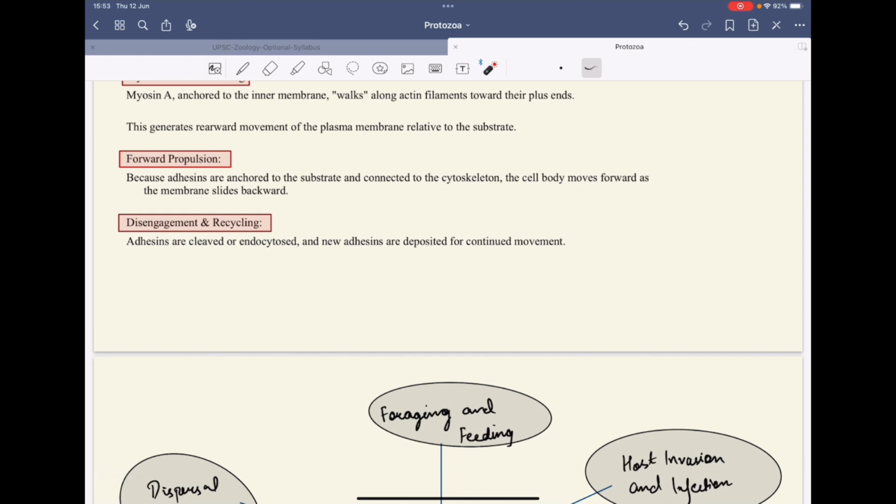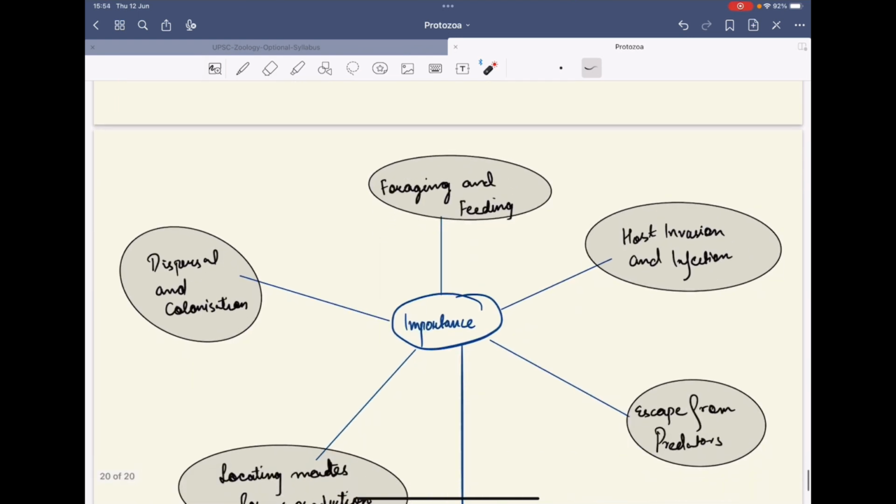Then we have forward propulsion when it slides along the actin fibers, and lastly disengagement and recycling. That is, the adhesins are cleaved or endocytosed, and new adhesins are deposited for continuous motion. So new adhesins will be deposited as the organism moves forward.